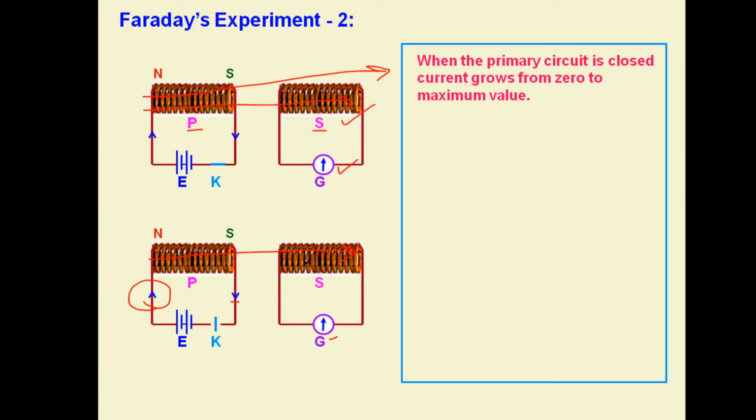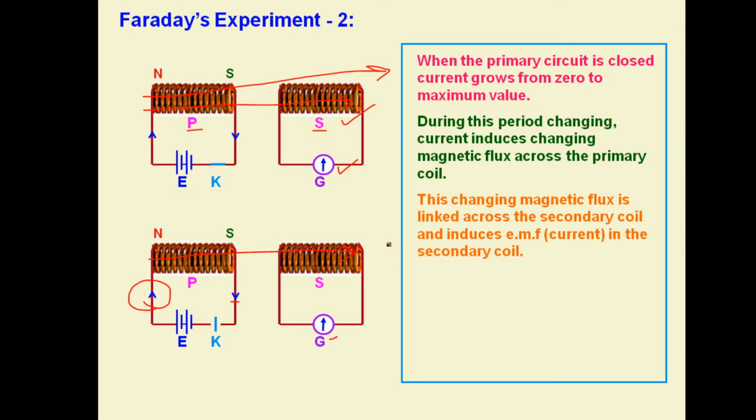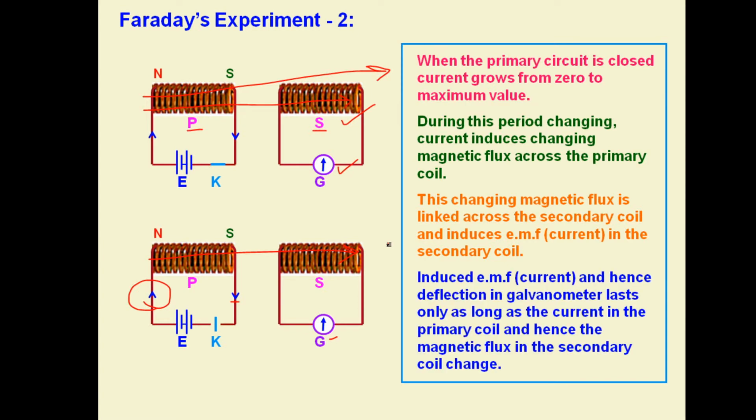So the main concept is, when the primary circuit is closed, current grows from 0 to maximum value. During this period, the changing current induces a changing magnetic flux across the primary coil, and this changing magnetic flux is linked with the secondary coil and therefore induces EMF or current in the secondary coil. So induced EMF and hence deflection in the galvanometer lasts only when the current in the primary coil changes, and hence the magnetic flux in the secondary coil also changes. Overall, this will produce the effect of electromagnetic induction with certain laws.